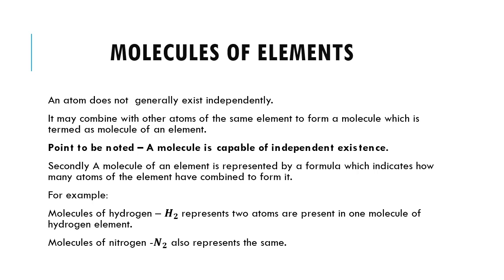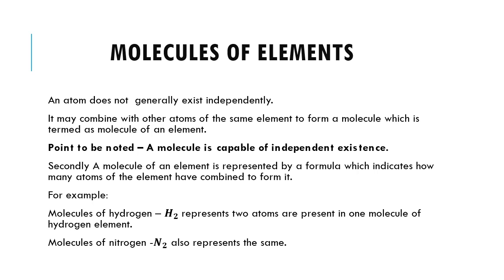Taking the examples of hydrogen and nitrogen, a molecule of hydrogen is represented by H2, which shows that two atoms are present in one molecule of hydrogen.